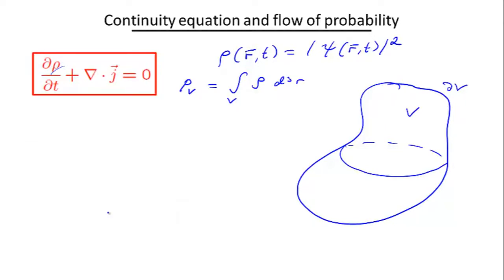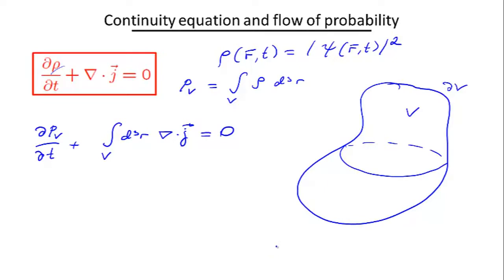Now, to look at the dynamics of this probability with time, let me integrate both sides of this equation over the volume. Well, the right-hand side here is 0, there is not much to integrate. But the first term is going to give me just dP over dt, and the second term is going to be an integral of the divergence of J, and the sum of these two terms is equal to 0.